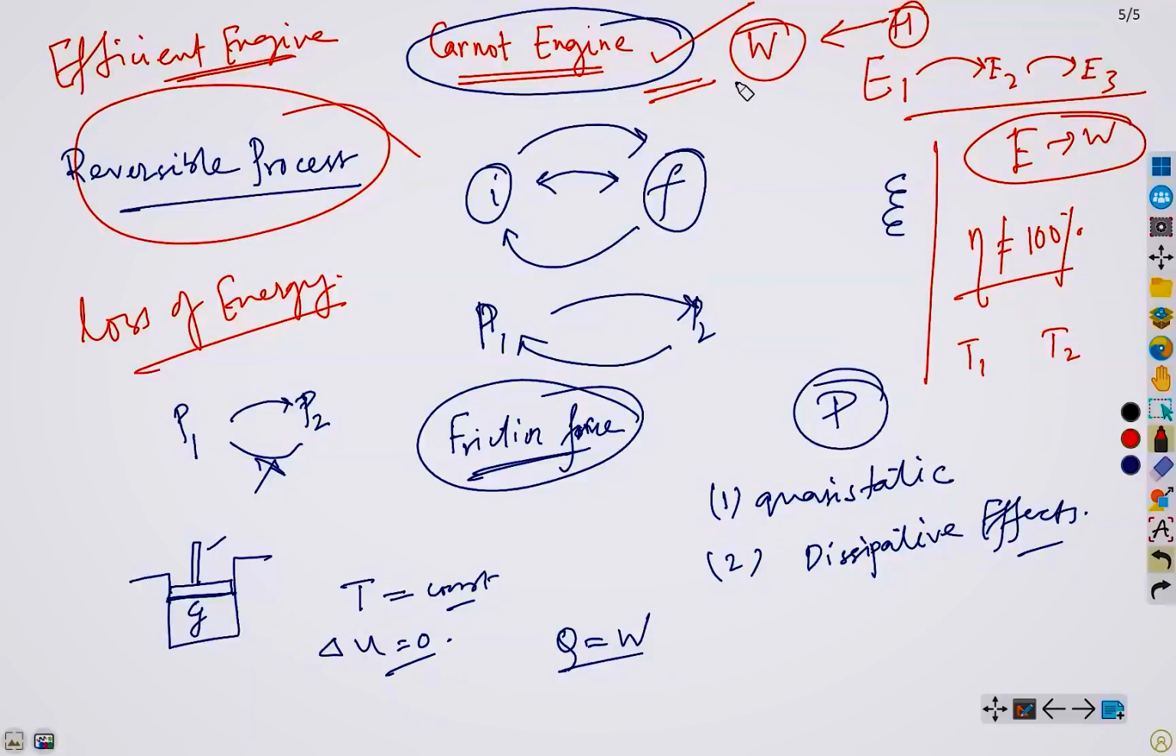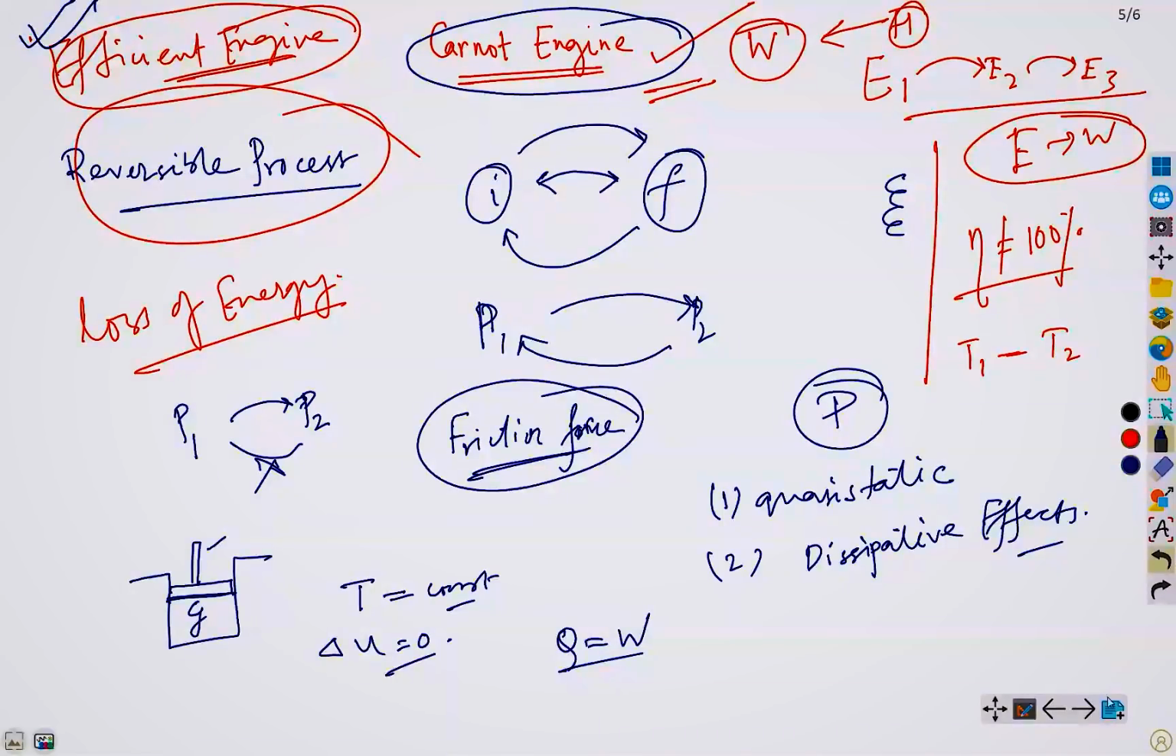Then why is it so important? Well, the reason is that it is often used, as I mentioned, as a benchmark for comparing the efficiency of other real world heat engines. So if we can figure out the highest possible efficiency for a heat engine that works between two different temperatures, then based on that, engineers can design more efficient heat engines that waste less energy and can do more powerful work.